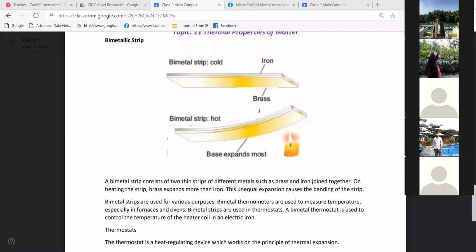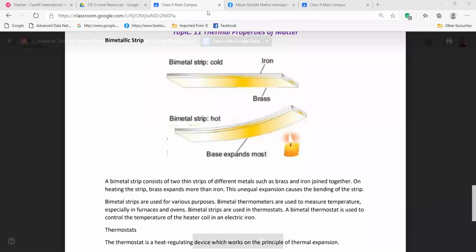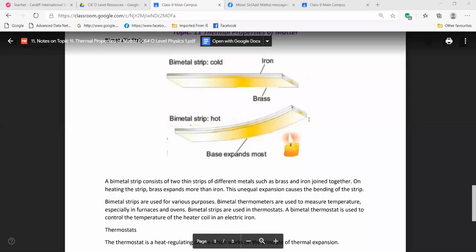Then we are having one switch here, like in iron, connected with this one. When it is here, then electricity can go, right? The wire is connected with the circuit. When the brass is in this position and the iron is in this position, then electricity can go and it can become heated.